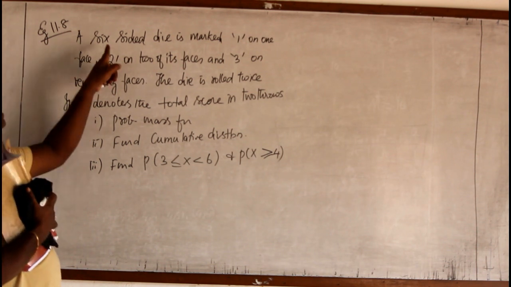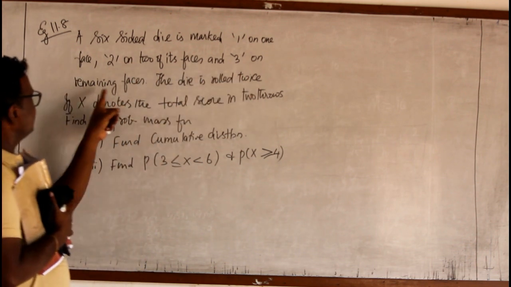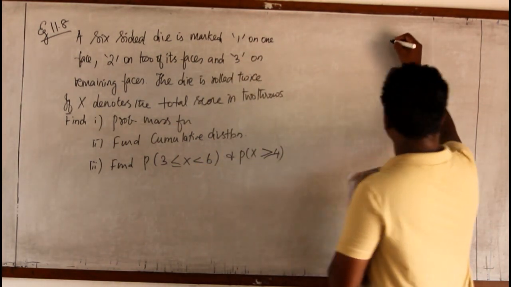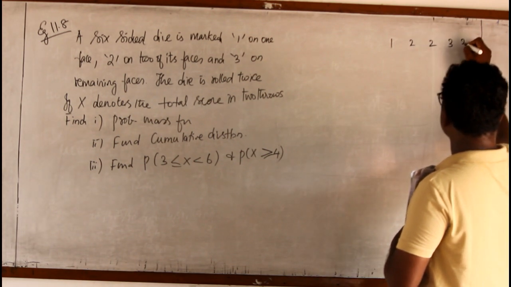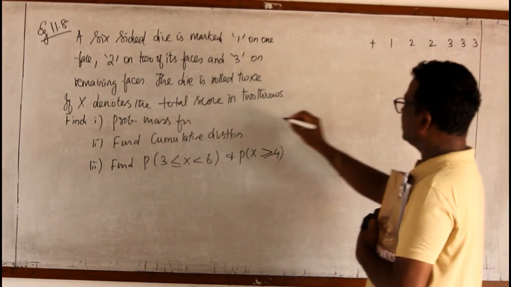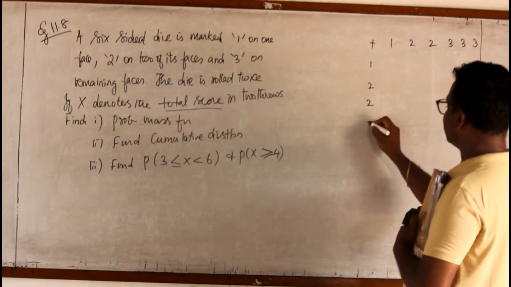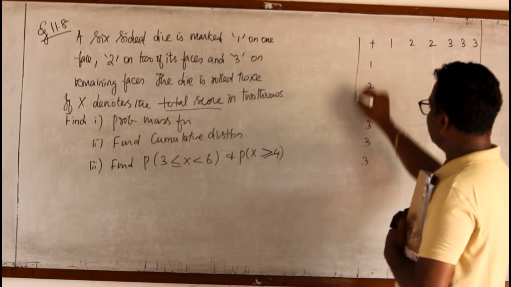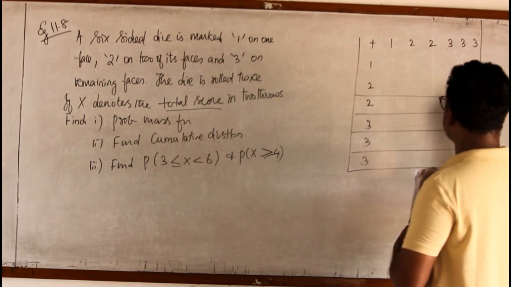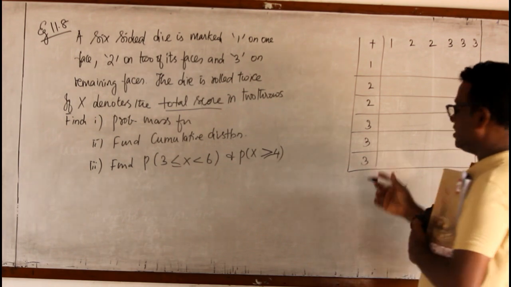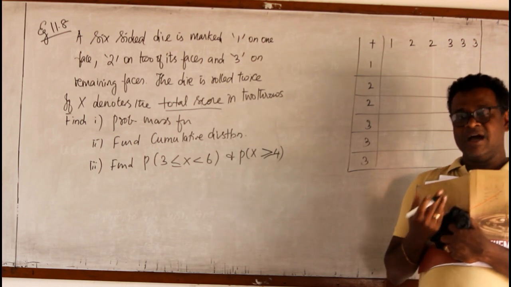Now what's the question? A 6-sided die is marked 1 on one face, 2 on two faces and 3 on the remaining 3 faces. I am considering the total score. So it is 1 face, then 2 faces, and then 3 faces. We shall see the total occurrences when these two are added together. If the first die shows 1 and the second die shows 2, then 1 plus 2 is 3. That must be taken into account.